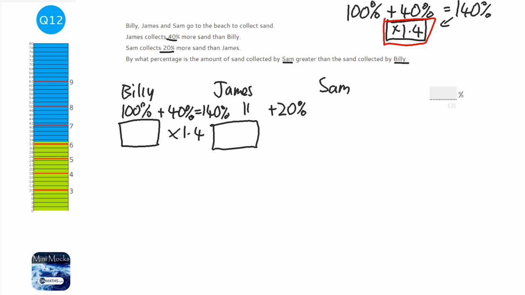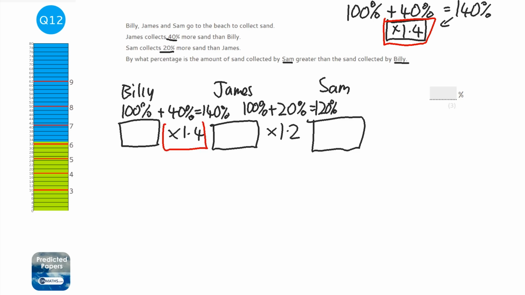Then, James has the 100%. We add 20% on to work out what Sam has, which is 120% of what James has. As a multiplier, that's going to be 1.2. So we're going to times James's amount by 1.2 to work out Sam's amount. Now the problem is we don't know what the amount is, but we do know what we're going to do to it.